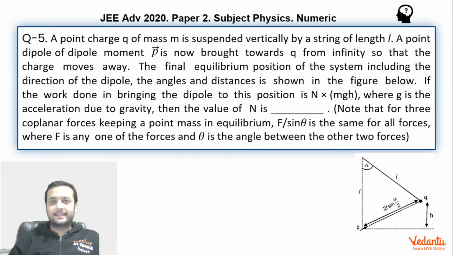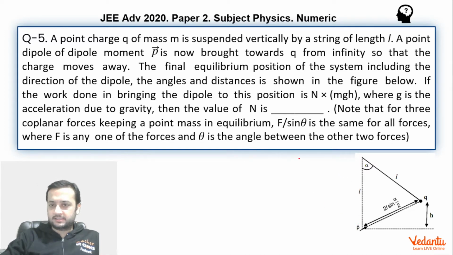Hi dear students, let's see this question that was asked in JEE Advanced Paper 2 Physics 2020. This was a simple question based on the work energy theorem, and this involved the concept of dipole and potential energy. So let us see what is happening over here.